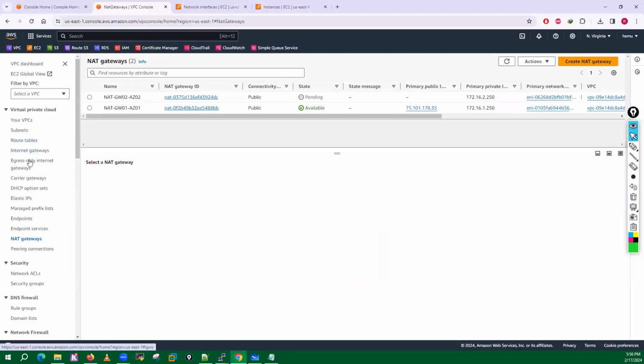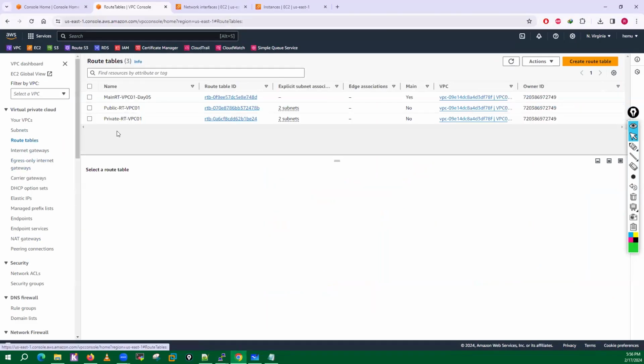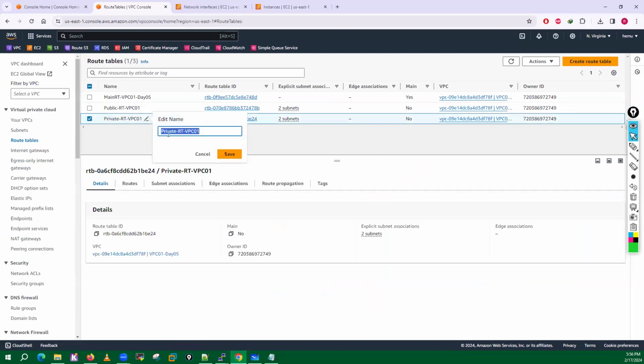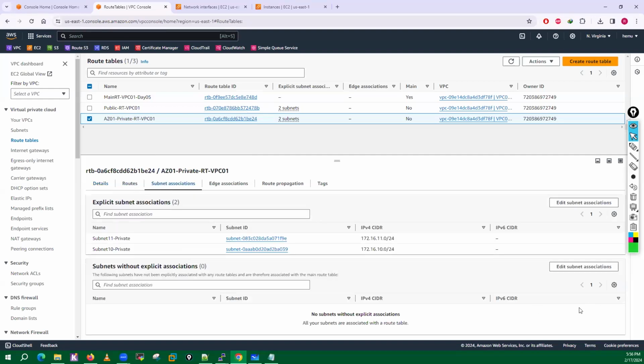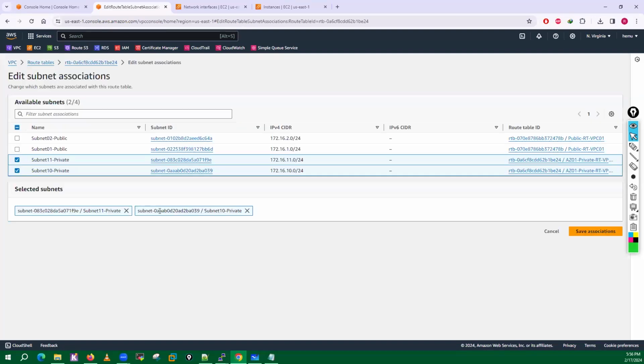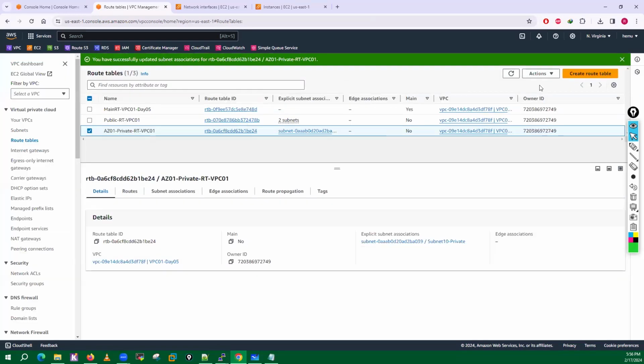I will go into my route tables. This is my private route table for VPC. I'll go here and I'll just name it AZ1 private route table. Let me just give this name. I'll go into subnet association and I will remove one of my subnets, which is 11, because subnet 11 is a part of another route table.